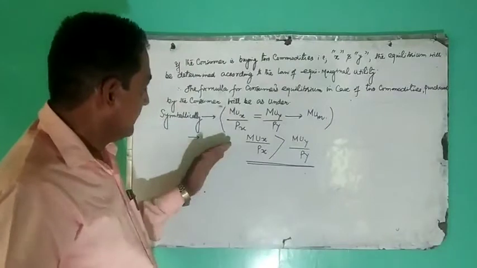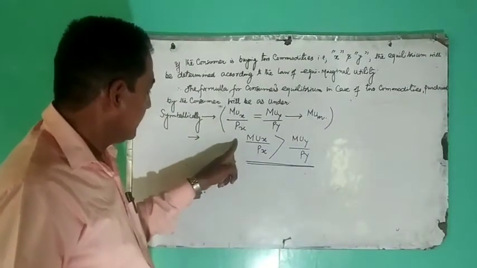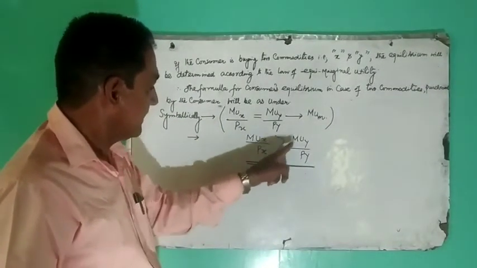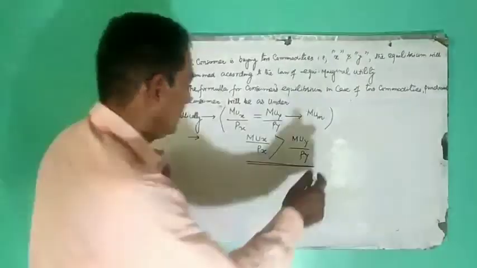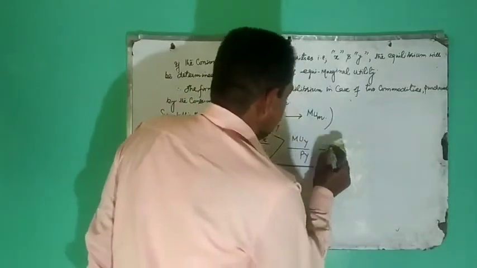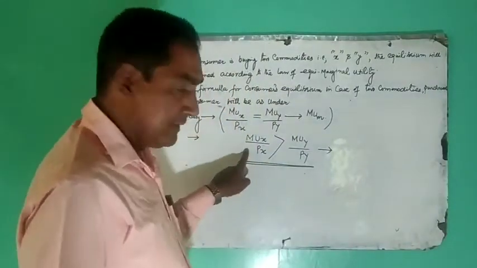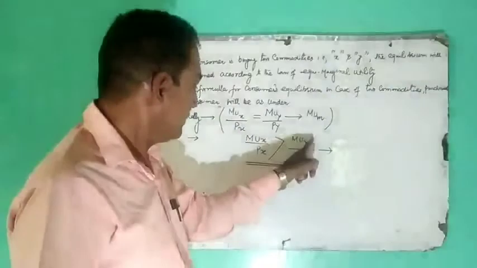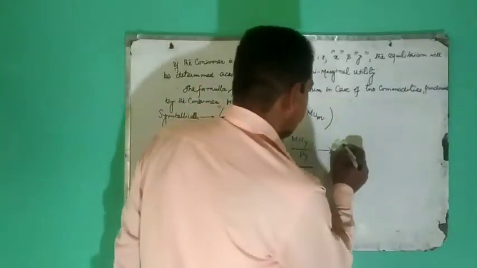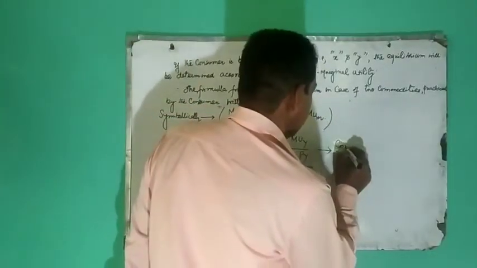Suppose marginal utility of x over price of x is greater than marginal utility of y over price of y. Means that commodity x gives greater level of satisfaction as compared to commodity y.